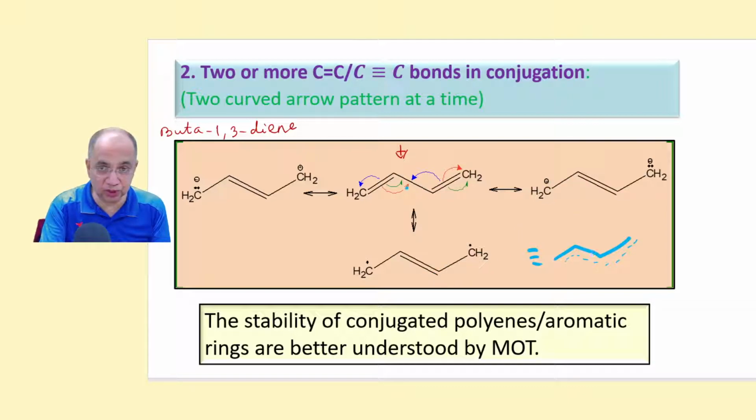The actual structure has a partial double bond between these two. The double bond order is reduced from 2, and here the bond order is increased from 1, so it is the average structure. But in polyenes, the stability of these conjugated polyenes and aromatic rings is best understood by MOT.